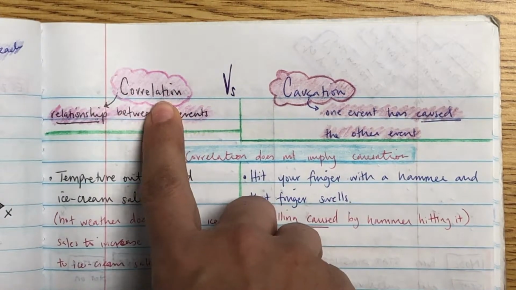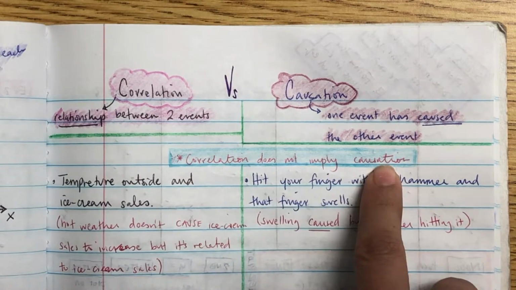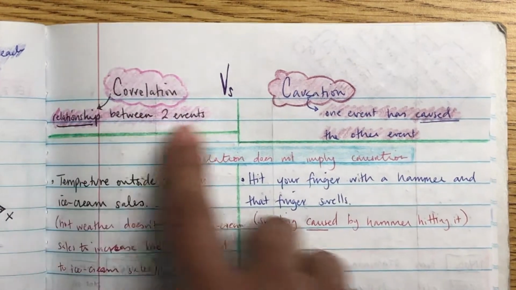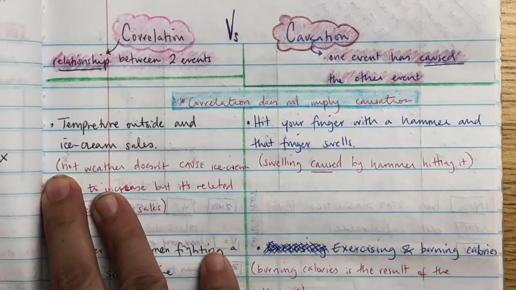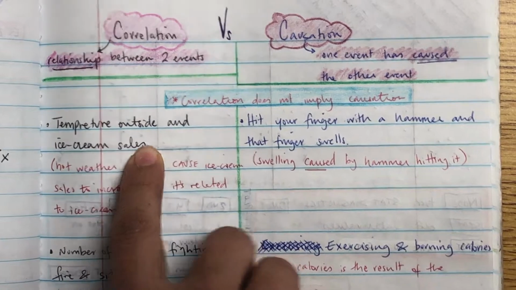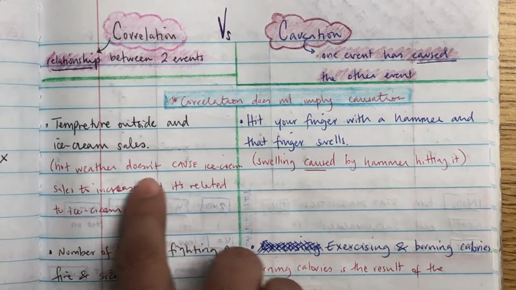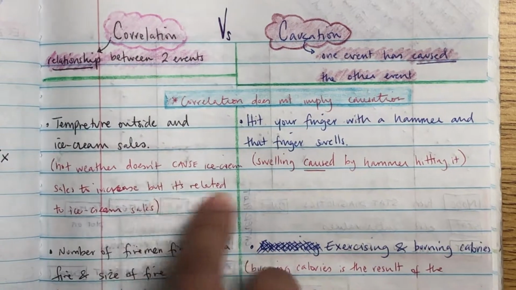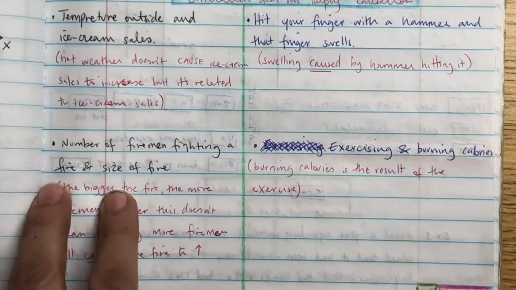And so let's take a look at correlation versus causation. Correlation is a relationship between two events. Causation is something that caused it. Correlation does not imply causation. So, temperature outside and ice cream sales. Hot weather doesn't cause ice cream sales to increase, but it's related to ice cream sales. Meaning, because it's hot, it doesn't necessarily mean that that's going to cause you to want that ice cream. However, there's some kind of relationship because maybe some days it will.